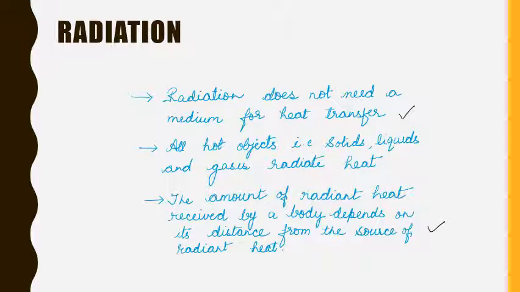A body which is closer to the source will receive more heat than the one which is away from it. And this is why the inner planets of our solar system, Mercury, Venus, Earth and Mars, which are nearer to the Sun, are much warmer than the outer planets which are farther away.